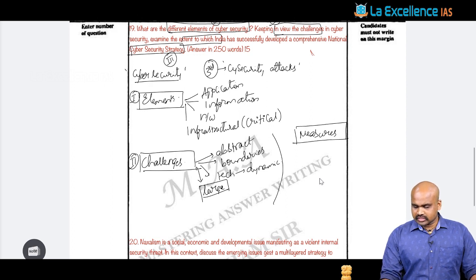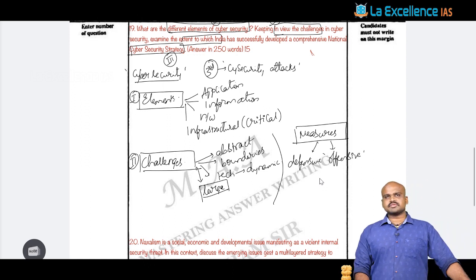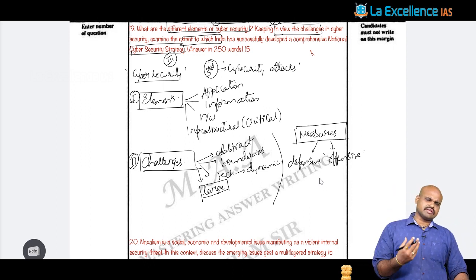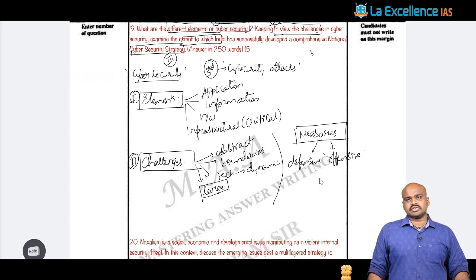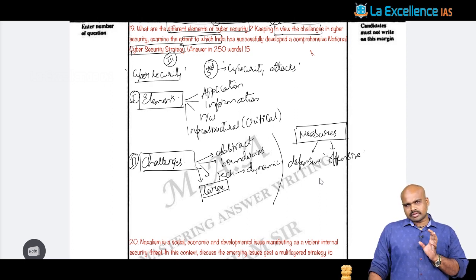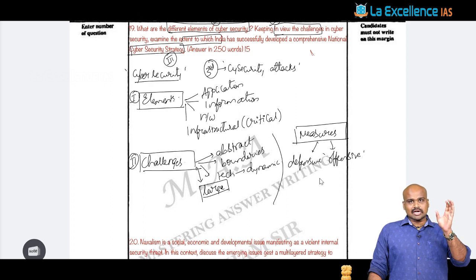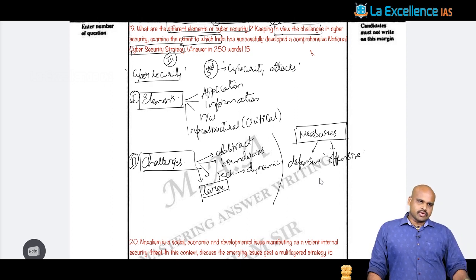Now when you talk about these measures, we can talk about both the defensive measures and the offensive strategy. Because when you look at the global cyber experts, they are talking about not only the defensive strategy, which is going to work these days, because cyberspace is also evolving as one arena of warfare.